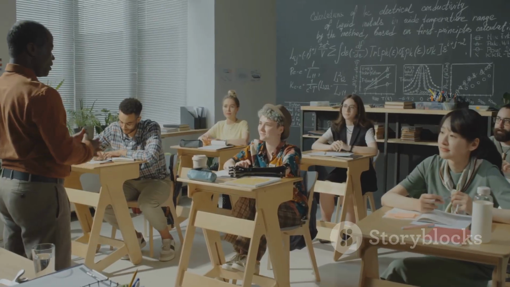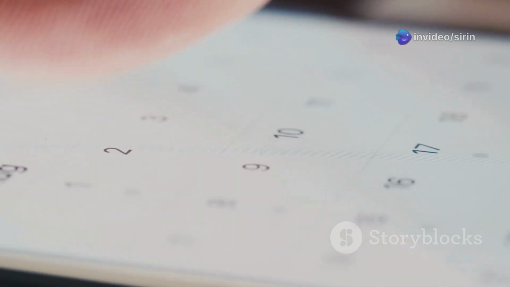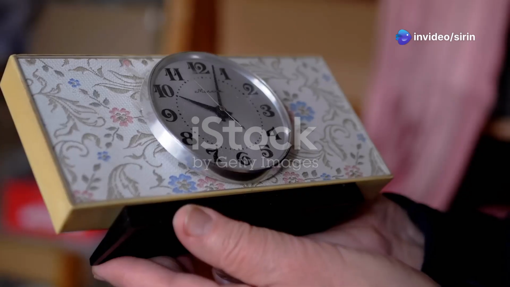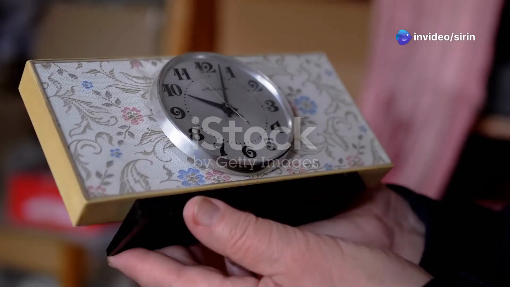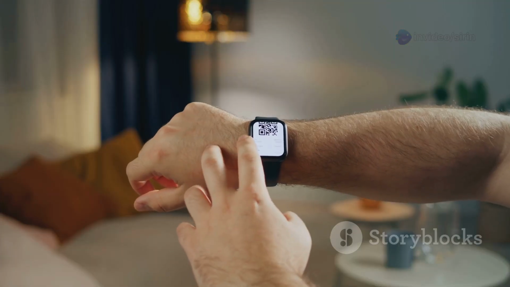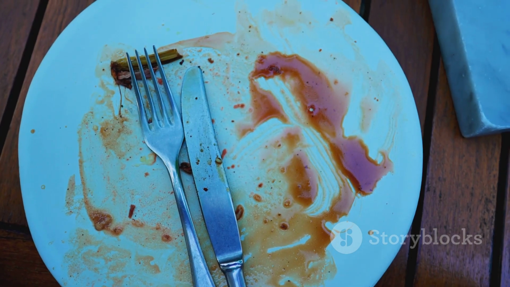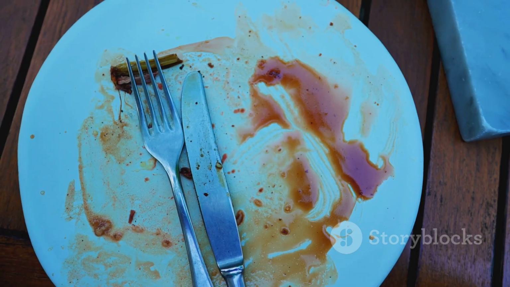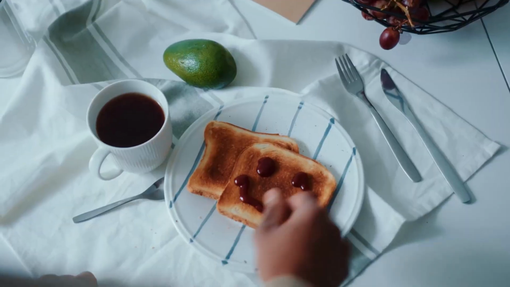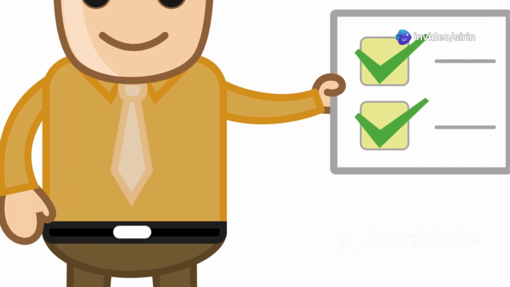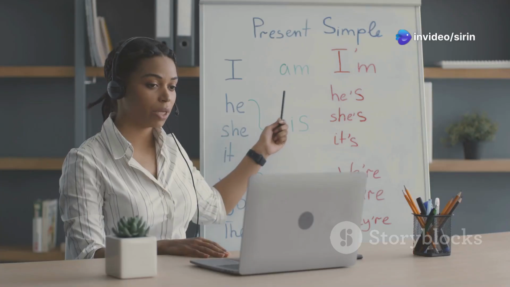We use the simple past tense often. We use it for actions that started in the past. And importantly, these actions finished in the past. They are not happening now. For example, if you ate breakfast this morning, that action is finished. So you use the simple past. You say, I ate breakfast. It clearly tells us the action is complete. This is the main job of the simple past.